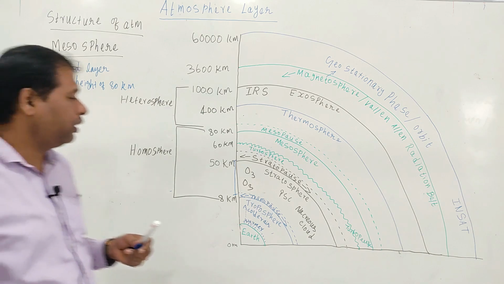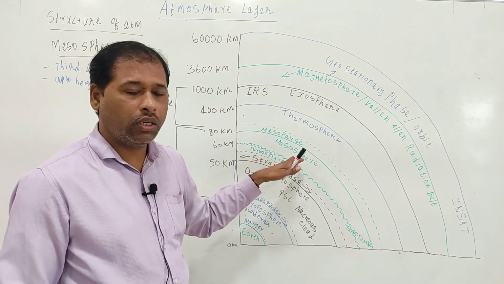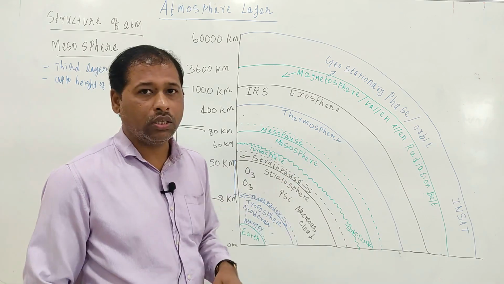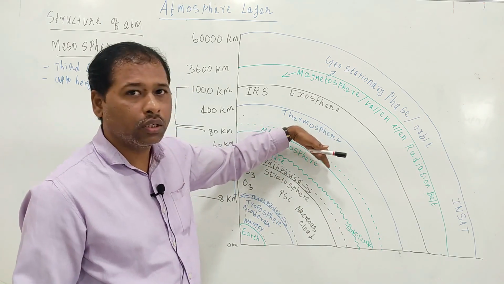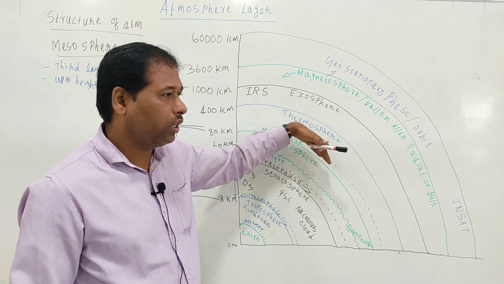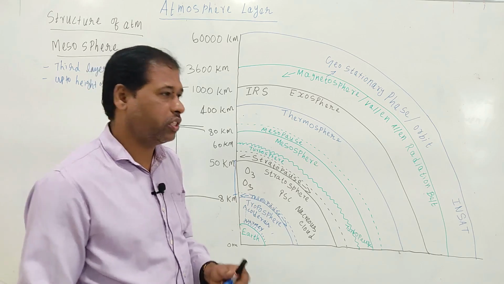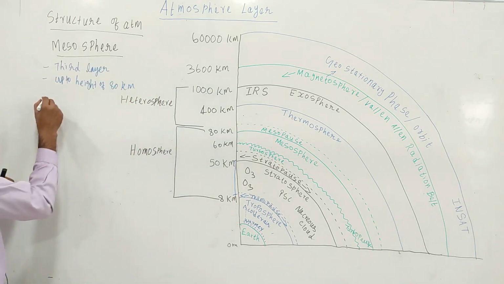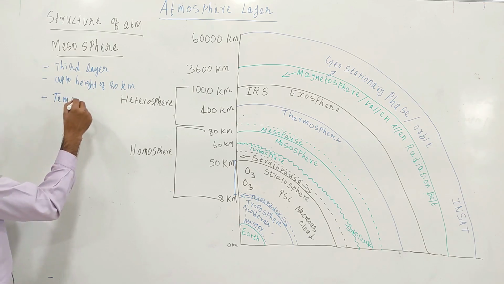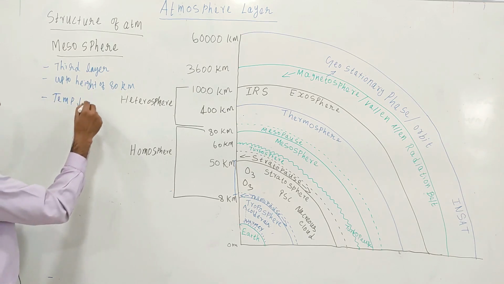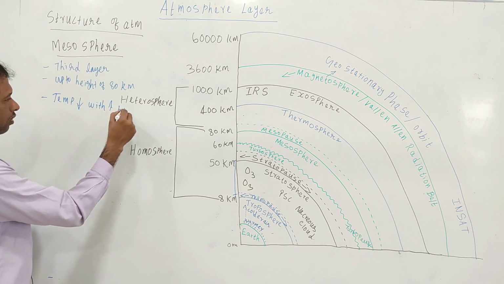The temperature of the mesosphere strongly decreases with increasing altitude. At the top of this mesosphere, you can find the temperature would be minus 90 degrees Celsius. So temperature strongly decreases with increasing height.